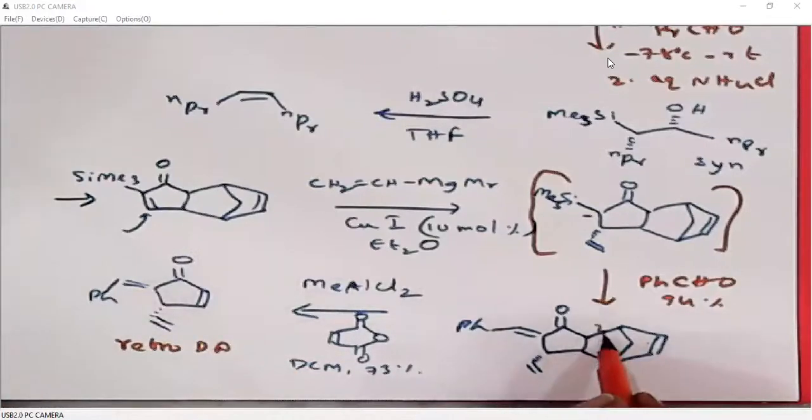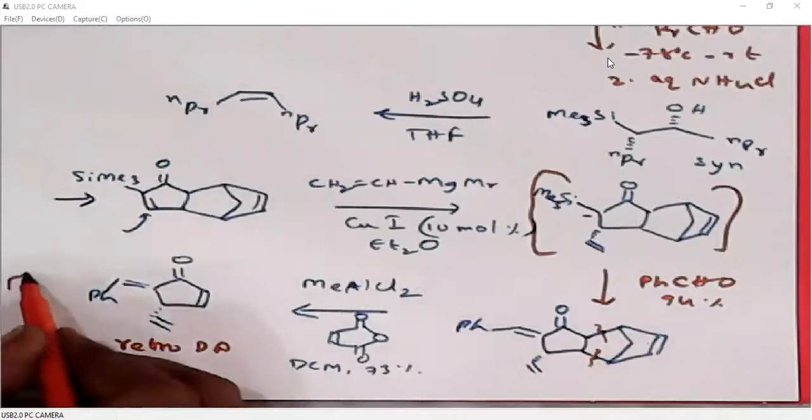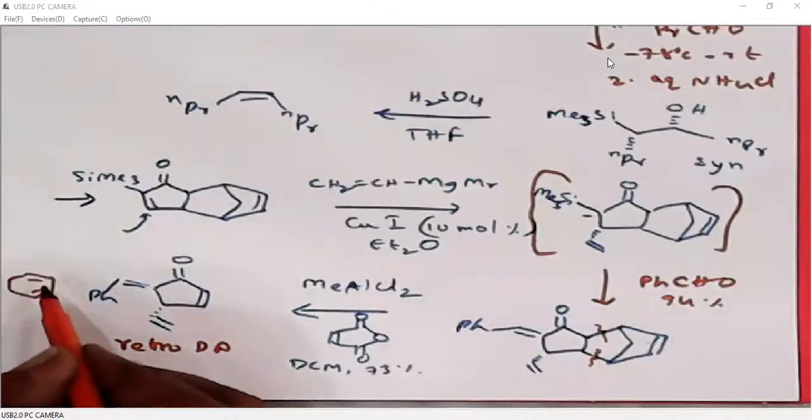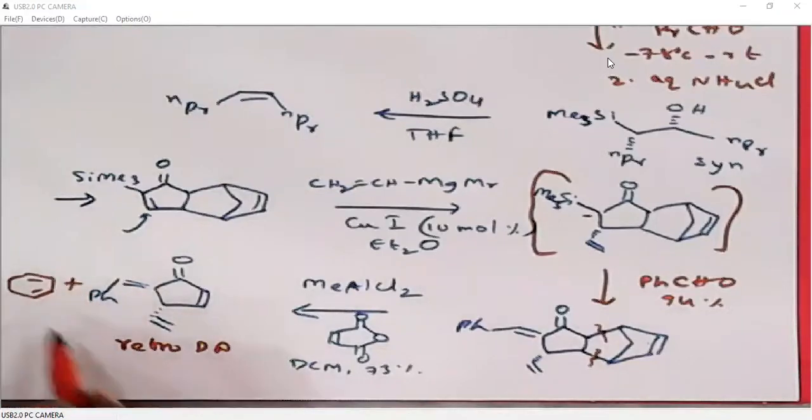See, this bond and this bond will undergo breakage. So this is the diene generated and this is the dienophile. This diene will undergo a Diels-Alder reaction with this dienophile.